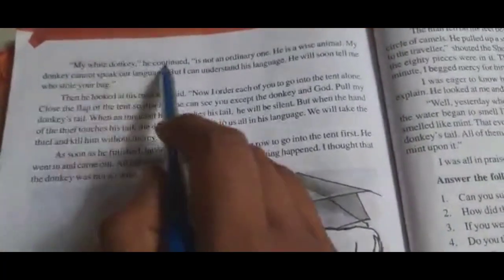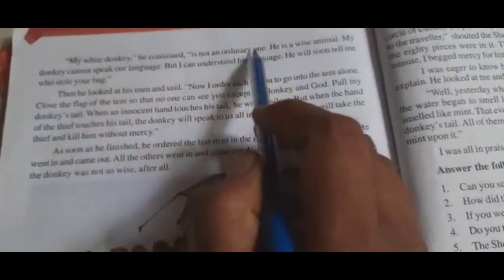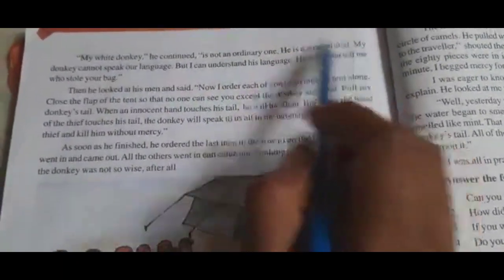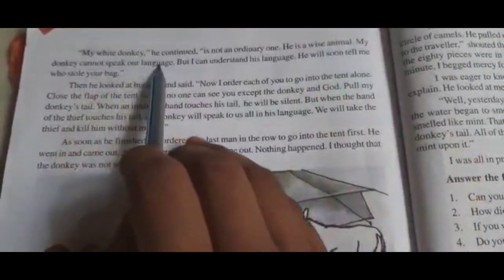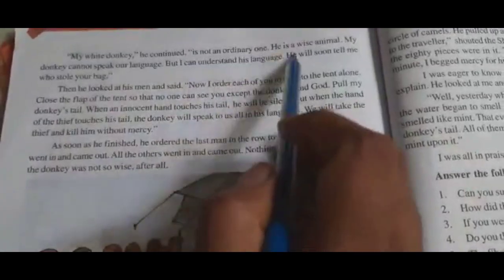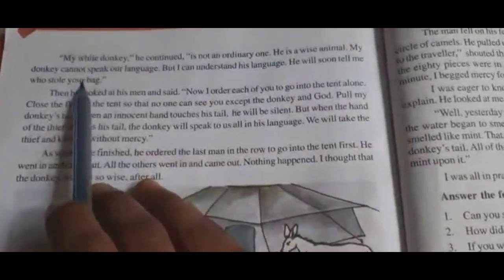My white donkey," he continued, "is not an ordinary one. He is a wise animal. My donkey cannot speak our language, but I can understand his language. He will soon tell me who stole your bag."